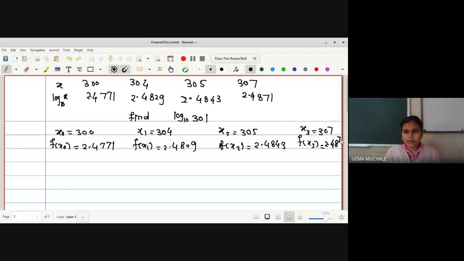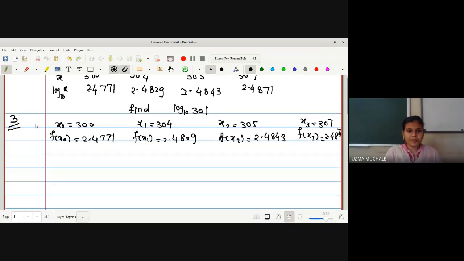So these are the values of x0, x1, x2 and x3. Total how many values are given to us? 4 values. So obviously we'll get a polynomial of degree 3, right?